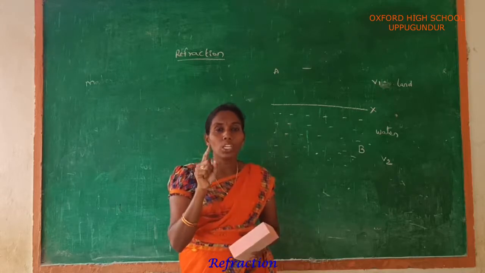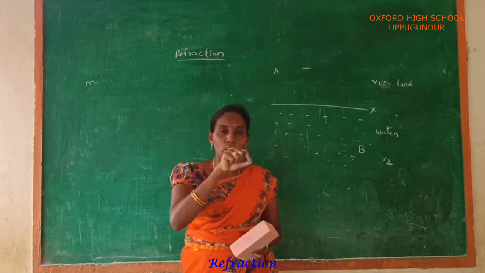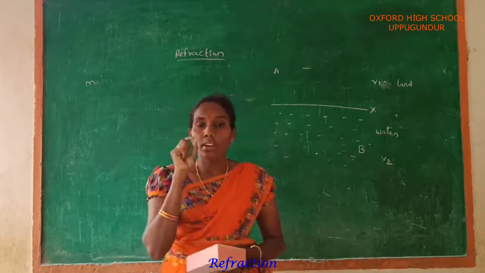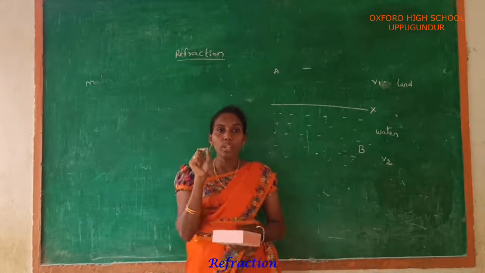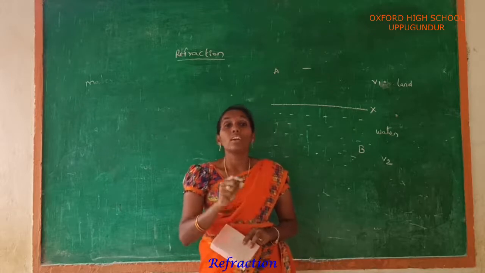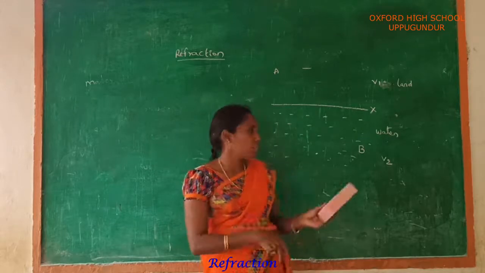And one more thing, it is more advantageous to travel more distance on land and less distance in water. That is useful to save that person.